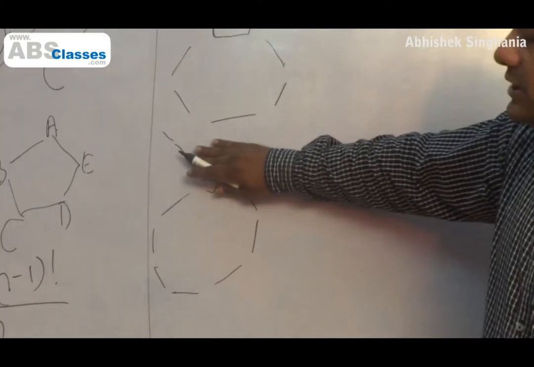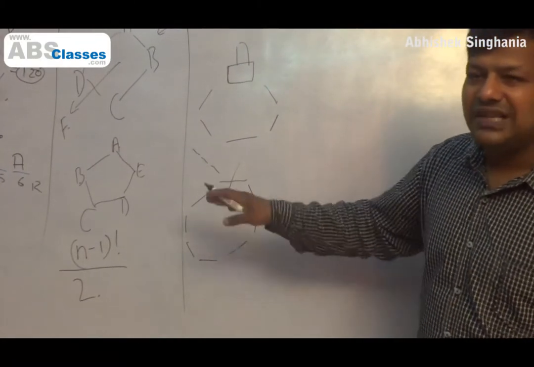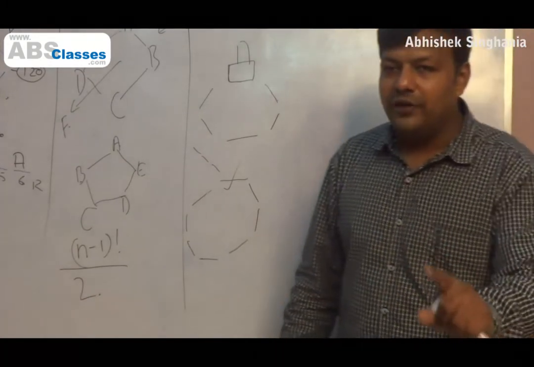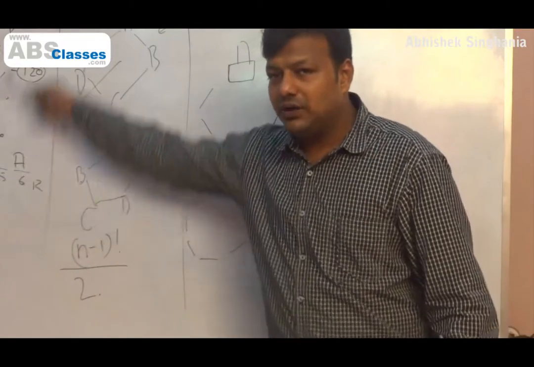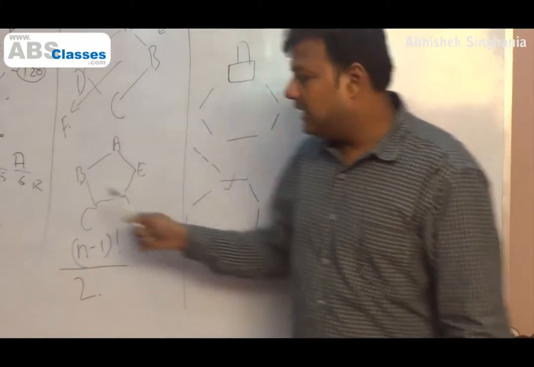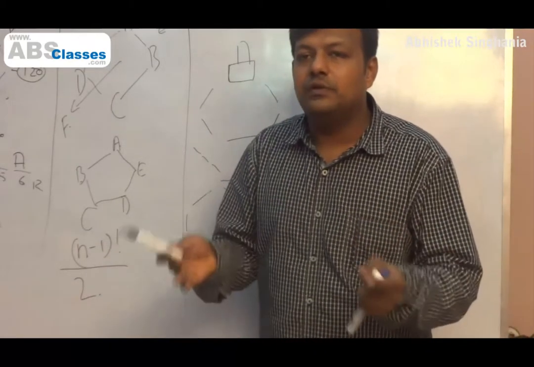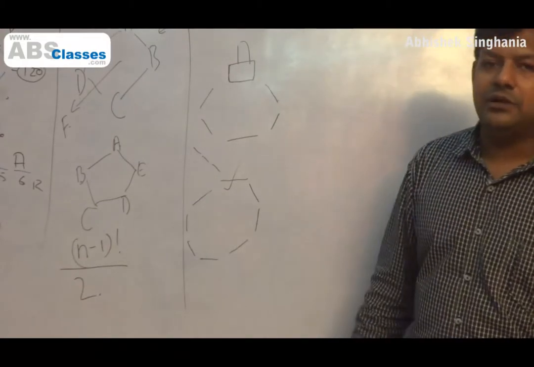But I cannot ignore these 3 people. So the answer will be 11 factorial. No 7 factorial into this and that. The answer is simply 11 factorial. I hope we understand this. Right? So we understood why n minus 1 factorial through this logic. Then we understood why we do by 2. We remember the formula, but very few of us actually know why we do that. And then we understand a case where we will not do n minus 1 factorial.